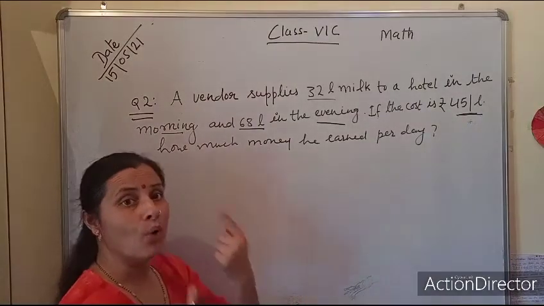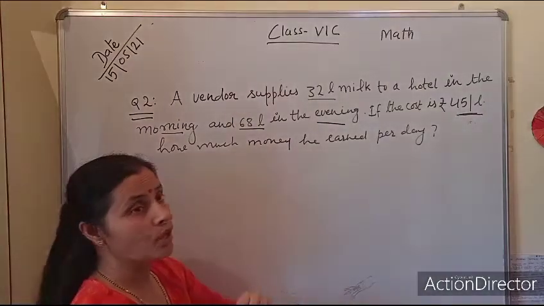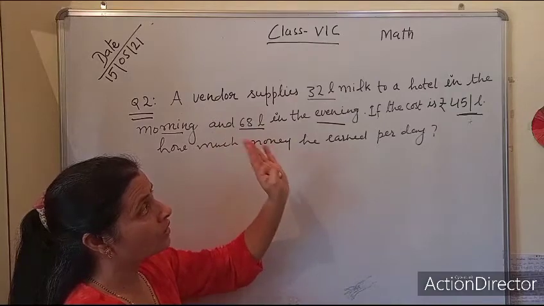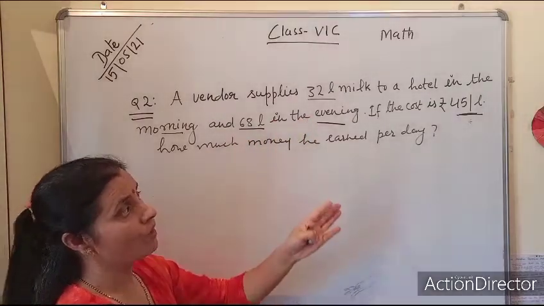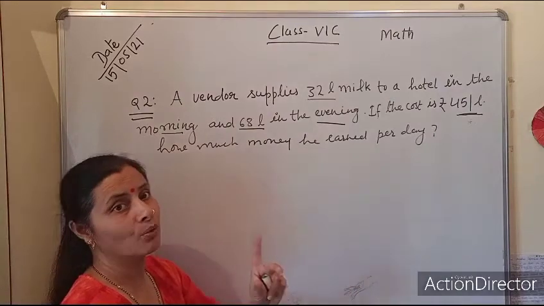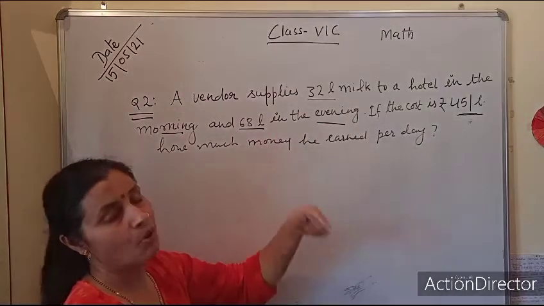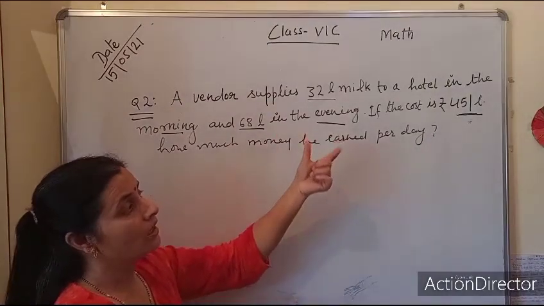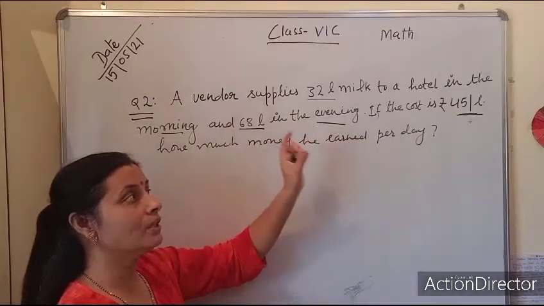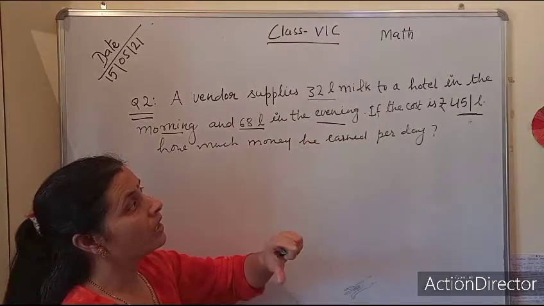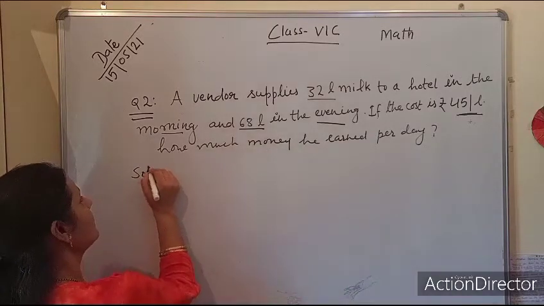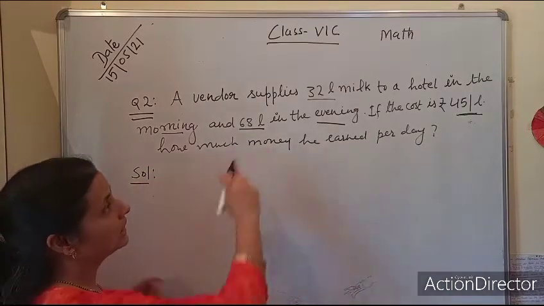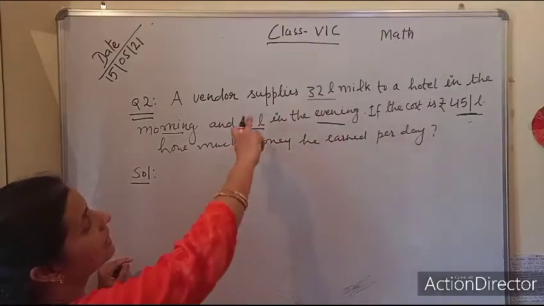After that, the 1 liter cost is already given to us, and with the help of the total quantity, we will find out the total amount he earned per day. So first note down the information which is given.